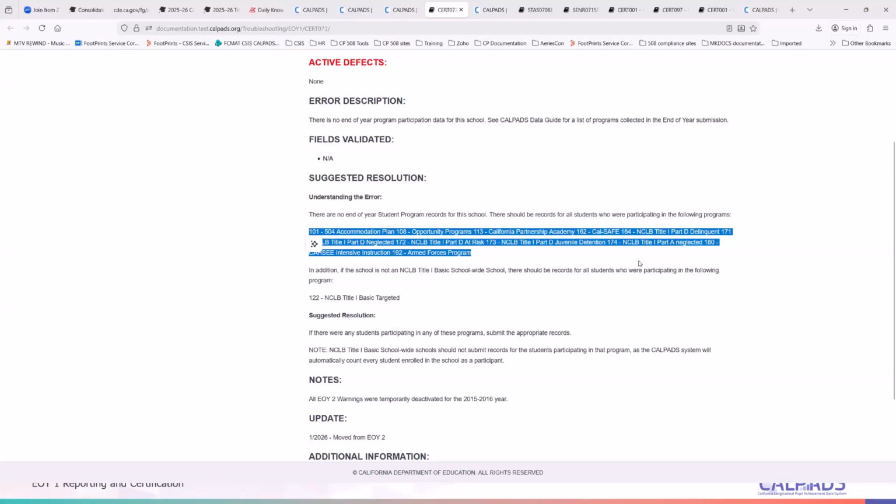Okay. So if you are aware that there are no programs that are relevant, then you can ignore the CERT 73. However, if there are schools that have to be reported for with each of these programs, then by all means submit those programs to CalPADS and clear the CERT 73 error.